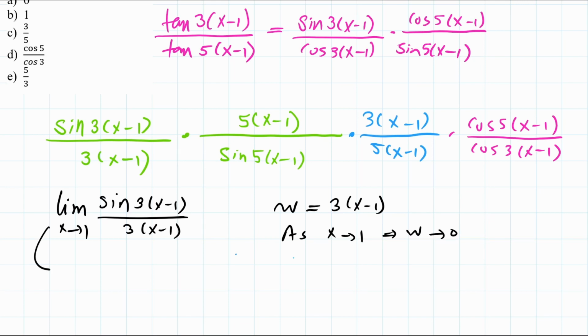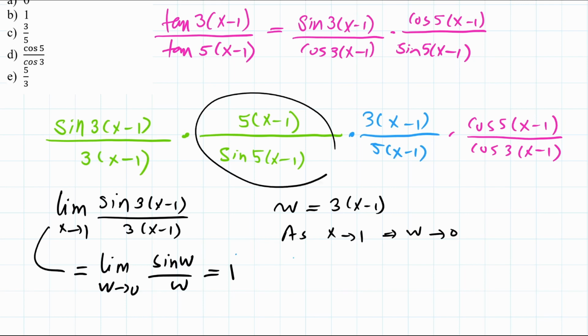So this is going to be the limit as w goes to 0 of sine w divided by w, and that's going to be 1. Similarly, I can do the same thing to this expression here, right? So that's also going to be 1, because that's the limit.